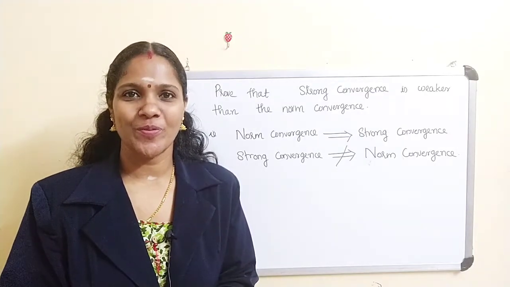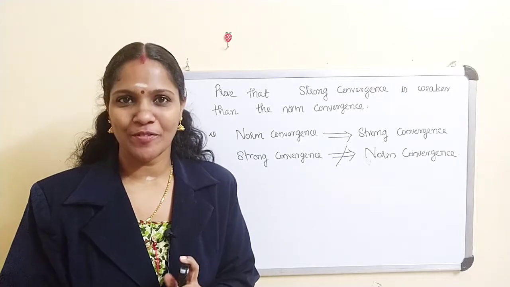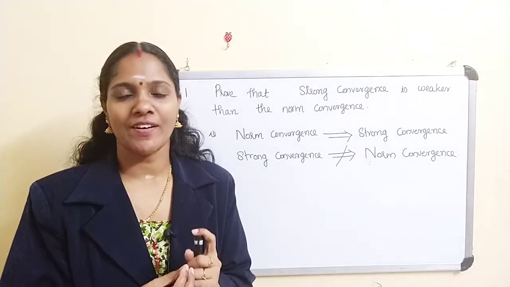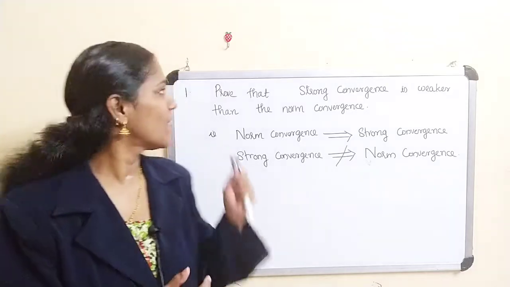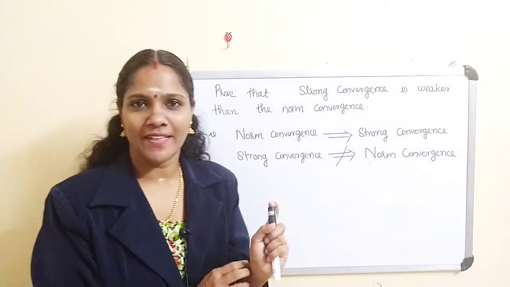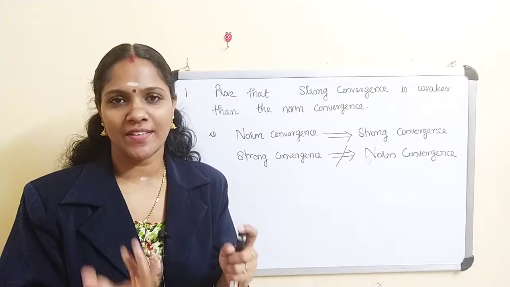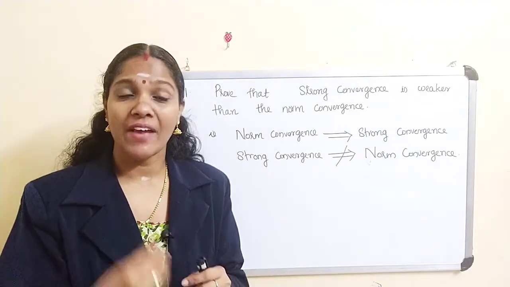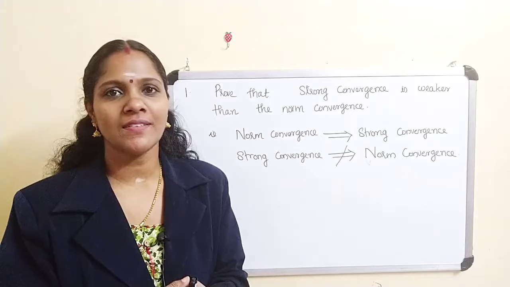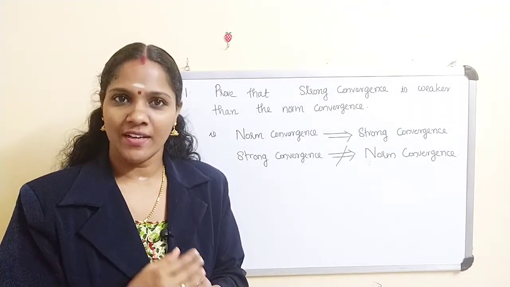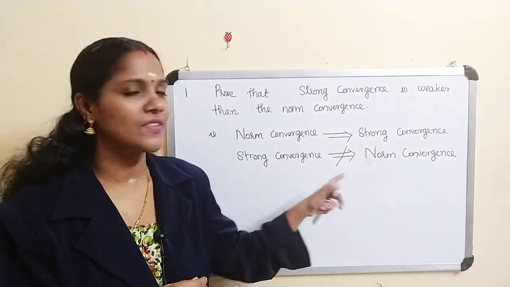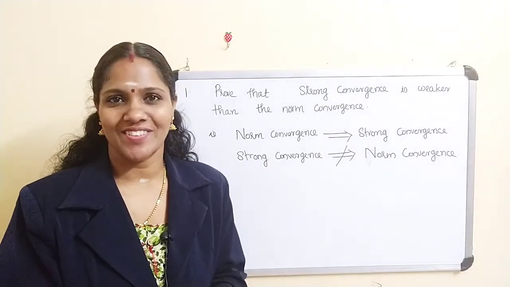Now we are going to prove one problem, and the statement is: strong convergence is weaker than norm convergence. What is the meaning of that? It means every norm convergence implies strong convergence, but strong convergence need not imply norm convergence.